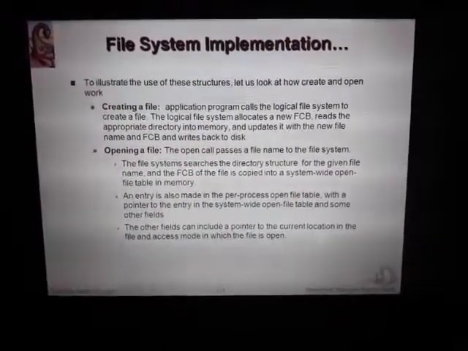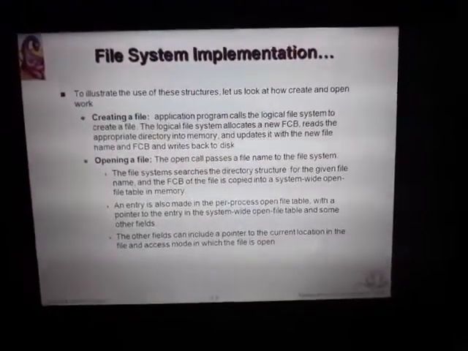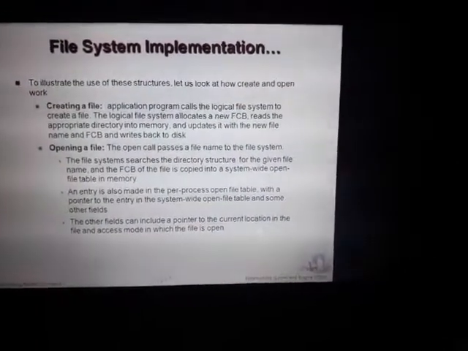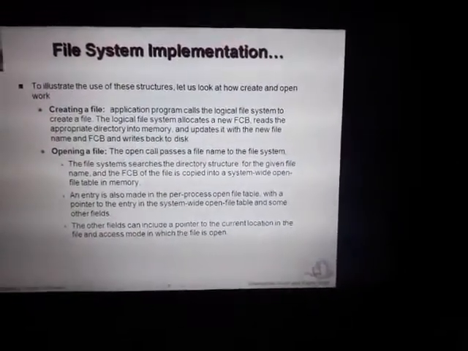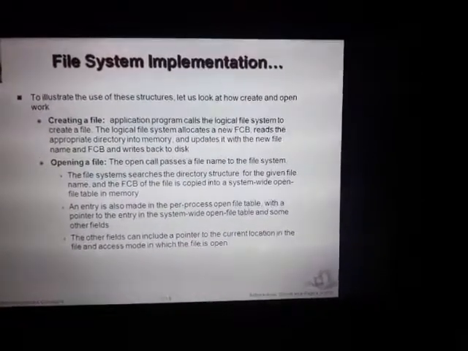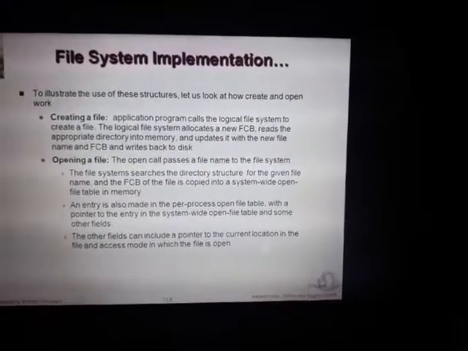To illustrate the use of these structures, we should know how to create and open a file. So, creating a file. The application program calls the logical file system to create a file. The logical file system allocates a new FCB, reads the appropriate directory into memory, updates it with the new file name and FCB, and writes it back to the disk.